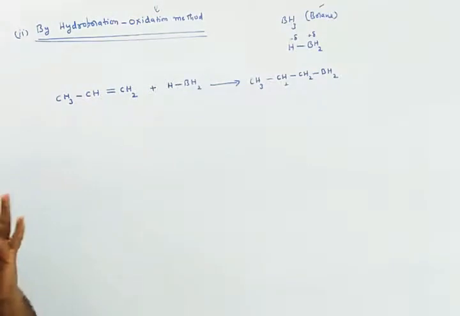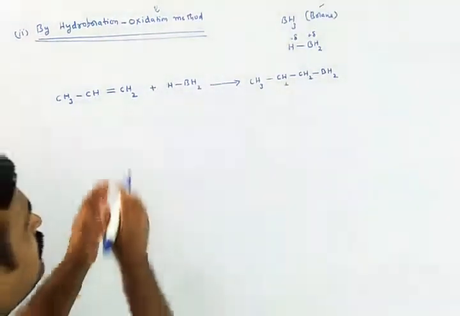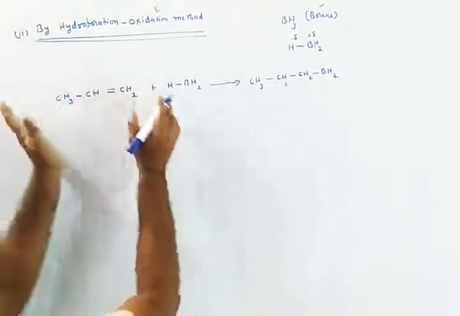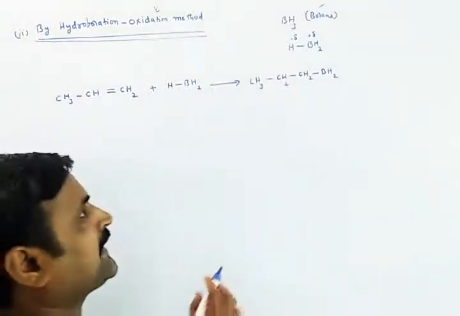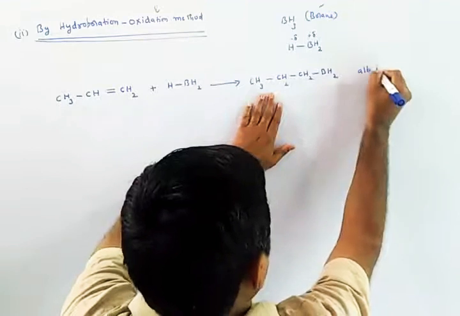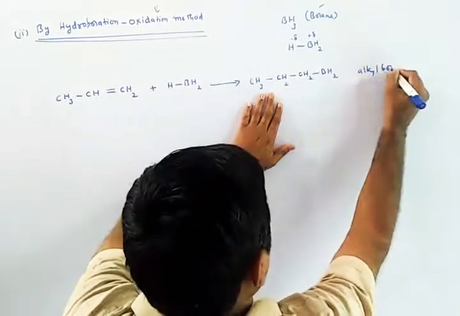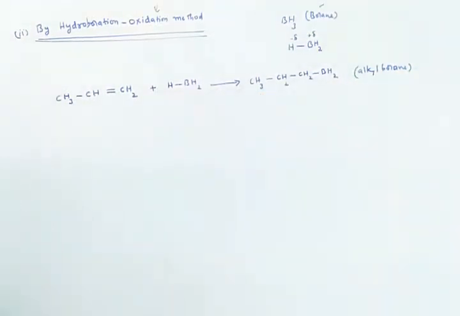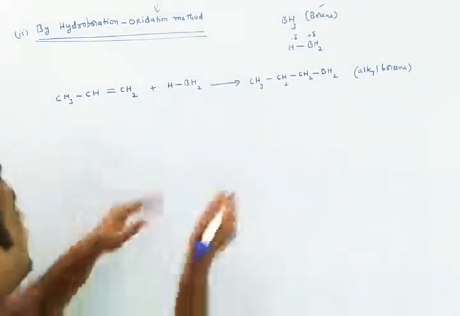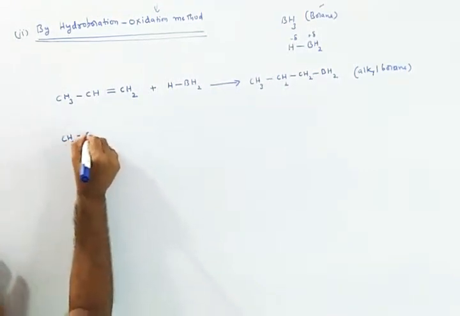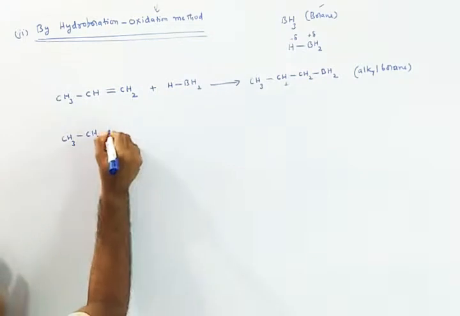Why does it take place like this? Because always one of the hydrogens of borane is replaced with an alkyl group. That is why we call it alkyl borane. We can also call it monoalkyl borane. Let us continue. If you take this monoalkyl borane, what happens?